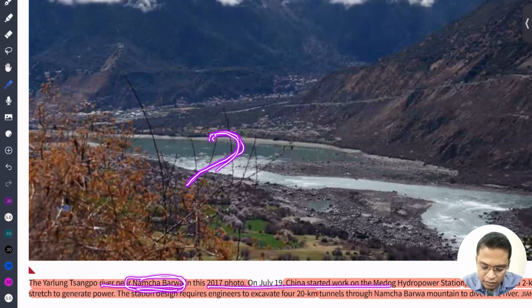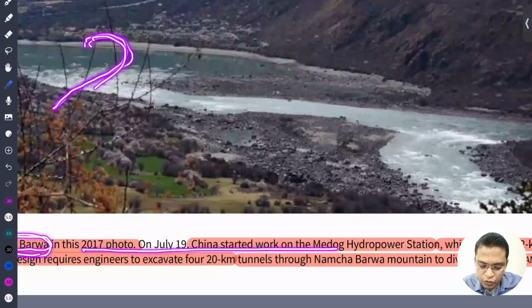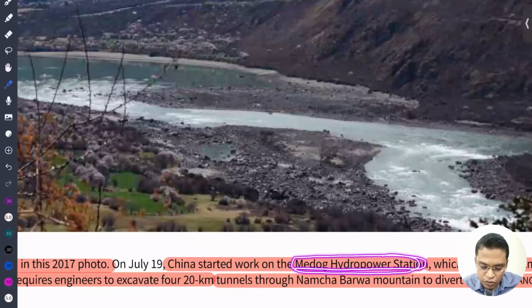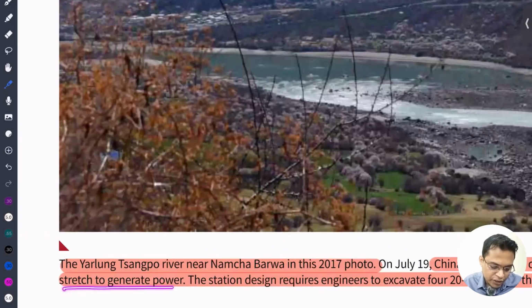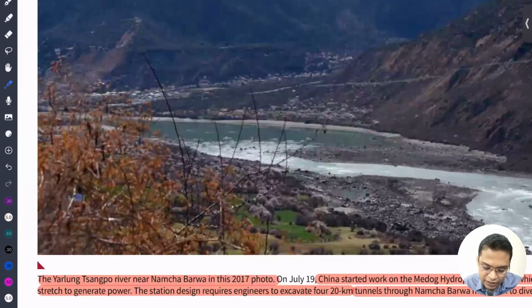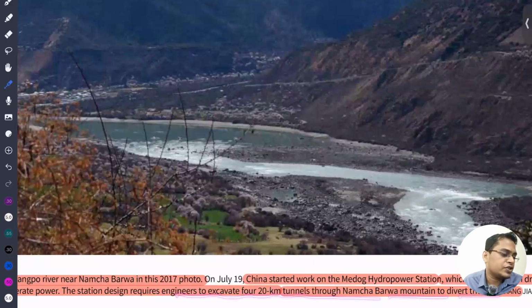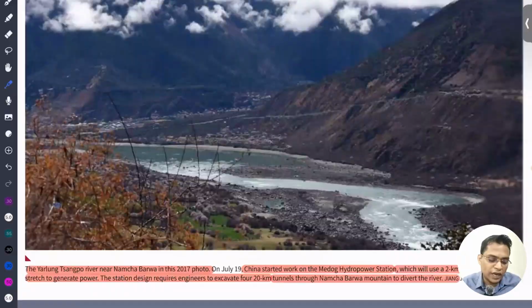So China started work on the Medog hydropower station, which uses a 2 kilometer drop within a 50 kilometer stretch to generate power. The station is designed to require engineering excavation of a 20 kilometer tunnel through the Namche Barwa mountain to divert the river. So that means China is planning a huge water diversion project to transfer water from the Brahmaputra river to meet their growing water need. But you know that if we divert this water, that might create a water crisis in India. So that is our concern.